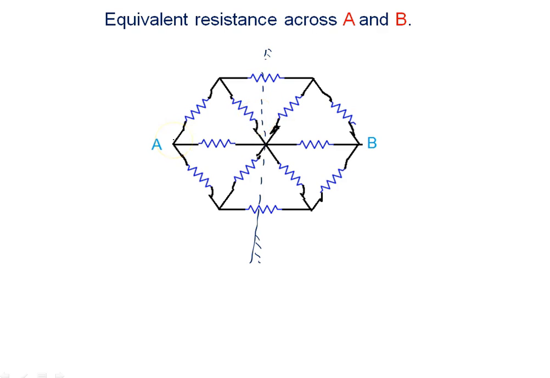It means what we can do in this situation, we can redraw the circuit like this. You can keep it far away because there is no potential difference here and at that end, so you can keep it far away like this.